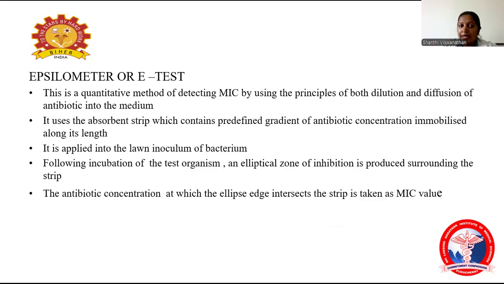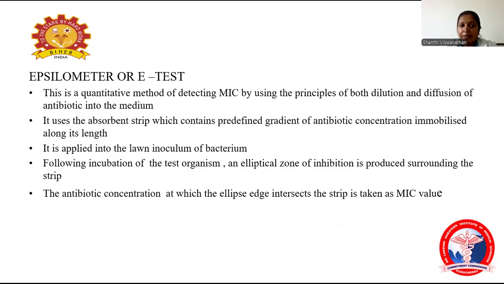Coming to the epsilometer or E-test, this is a quantitative method of detecting MIC using the principle of both dilution and diffusion of antibiotic into the medium. It uses an absorbent strip which contains a predefined gradient of antibiotic concentration, immobilized along its length. It is applied on a lawn culture of the bacterium. Following incubation, an elliptical zone of inhibition is produced around the antibiotic strip. The antibiotic concentration at which the ellipse edge intersects the strip is taken as the MIC.